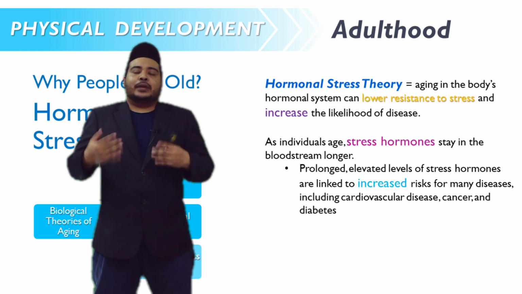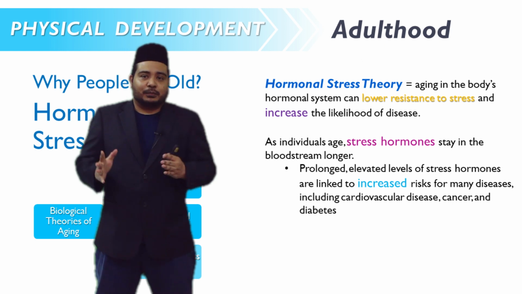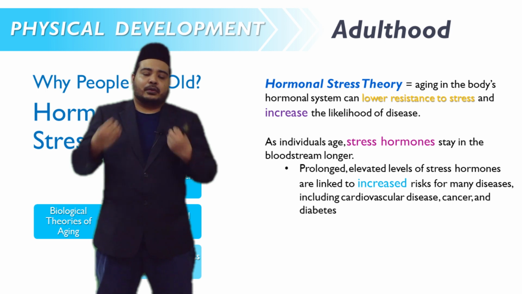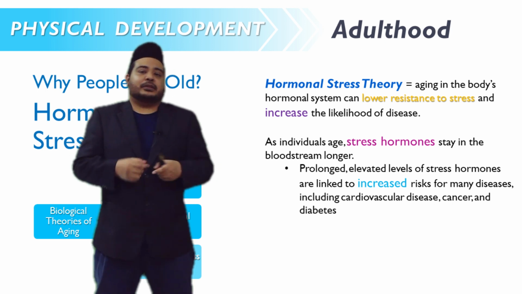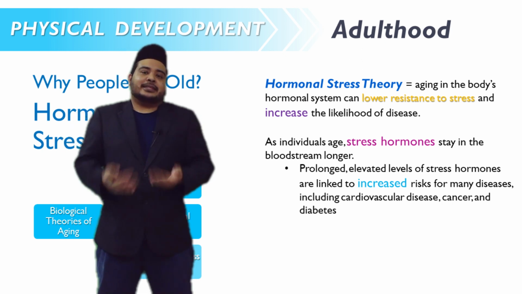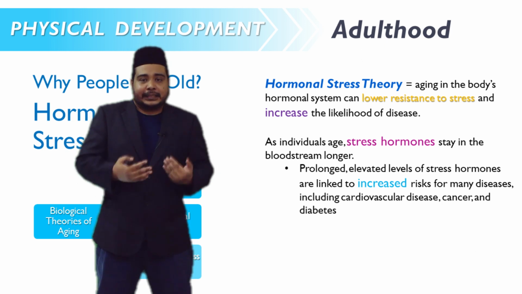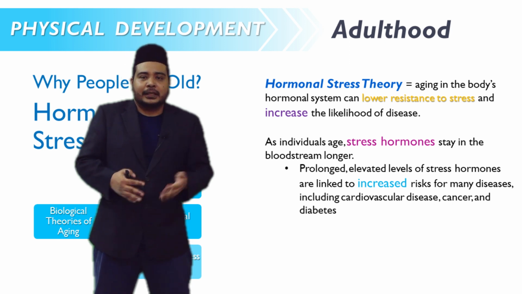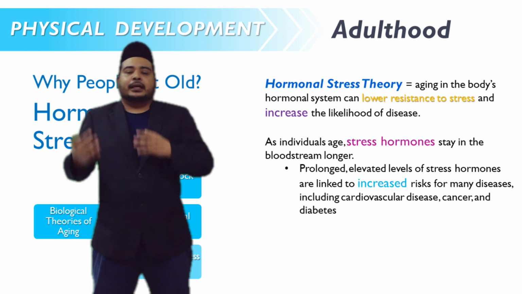When we are younger, we are, if not immune, a bit resistant to stress, because our cells are still relatively new and strong. But when we get older, we become less resistant. We get tired easily, we get sick easily. So when this lower resistance to stress happens, it increases the likelihood that we will get disease.